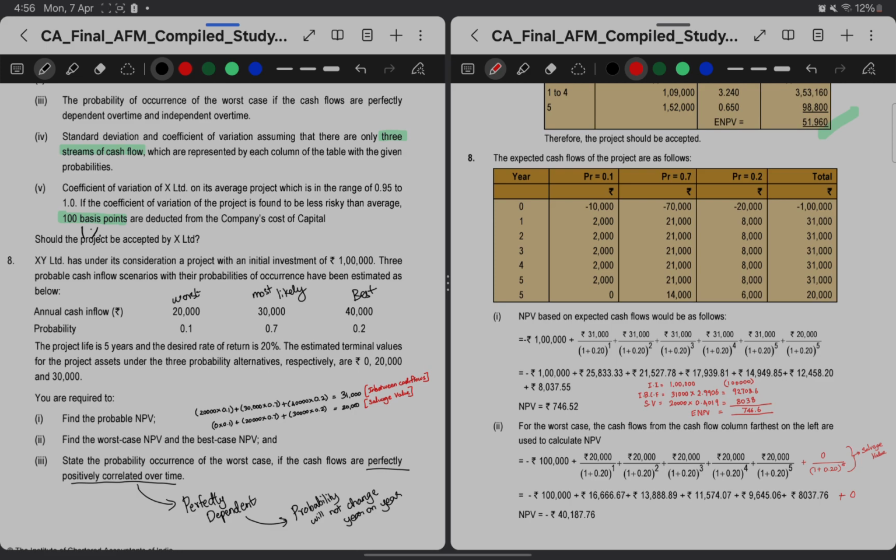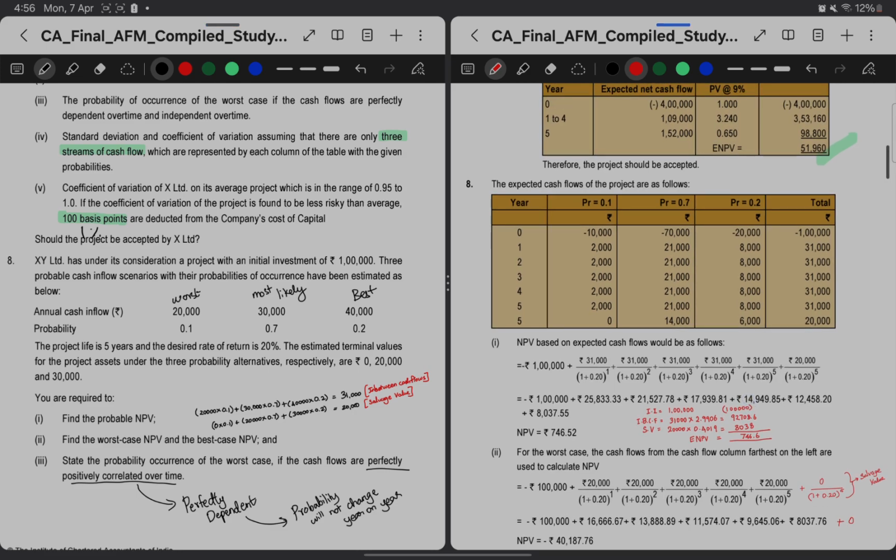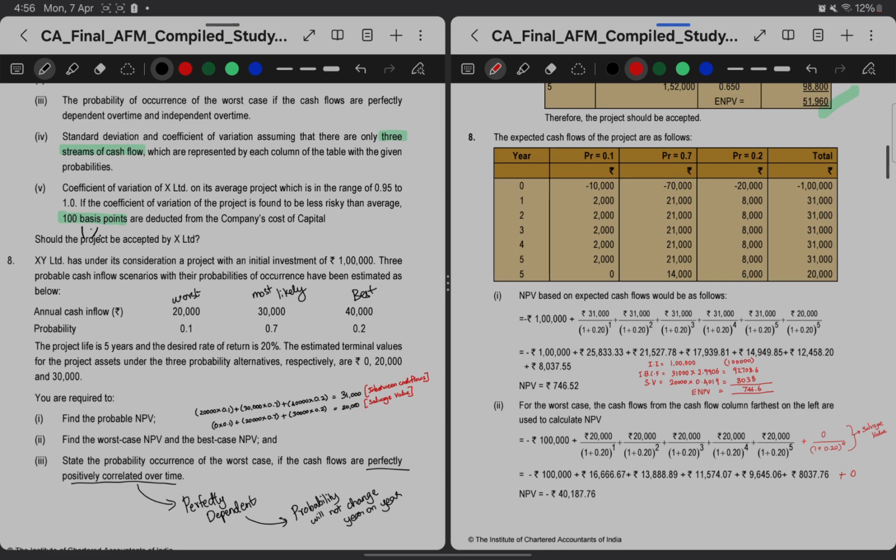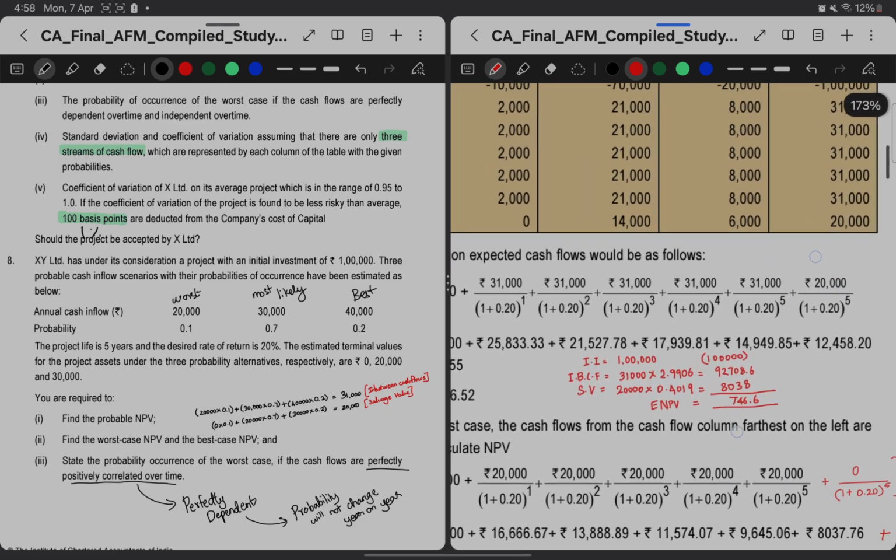So probable NPV is nothing but the expected NPV. In the ICAI solution they have given this big table which we need not prepare, as the expected annual cash flow is the same for all the years. We can directly go with the annuity factor, so we don't need to put this table.